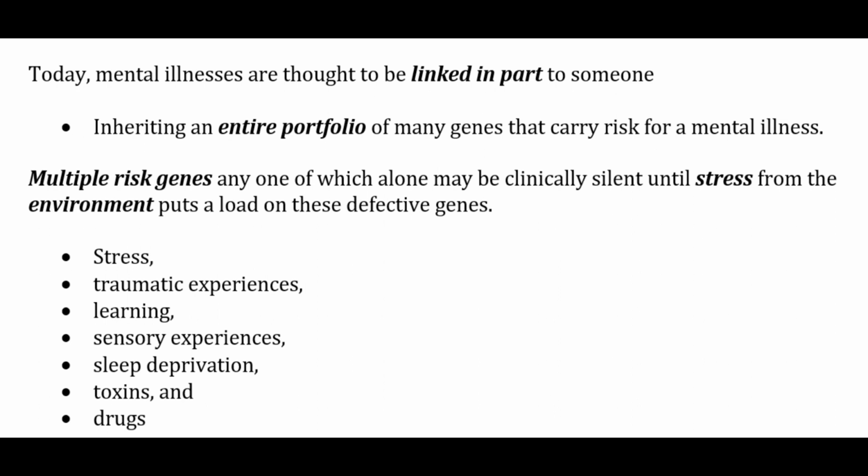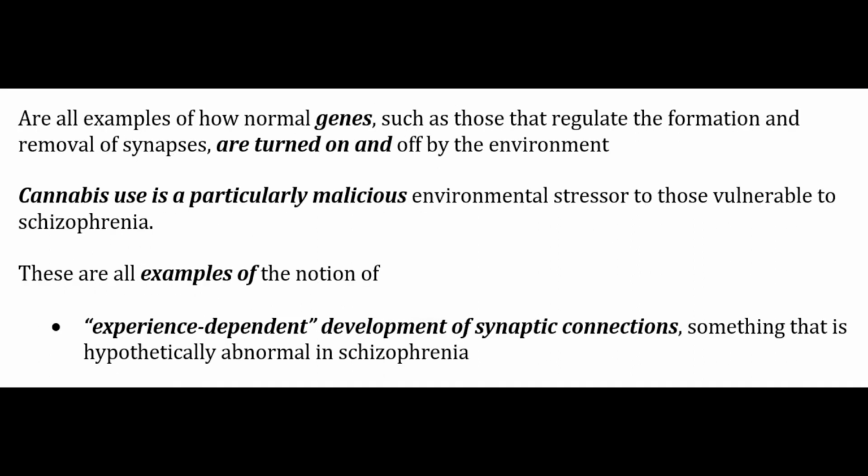Multiple risk genes, any one of which alone may be clinically silent until stress from environments puts a load on these defective genes. And these can be any kind of stress: traumatic experiences, learning experiences, sensory experiences, sleep deprivation, toxins, and even drugs. And these are all examples of how normal genes, such as those that regulate the formation and removal of synapses, are turned on or off by environmental stresses. Cannabis seems to be a particularly malicious environmental stressor to those vulnerable to schizophrenia. These are all examples of the notion of experience-dependent development of synaptic connections, something that is hypothetically abnormal in schizophrenia.